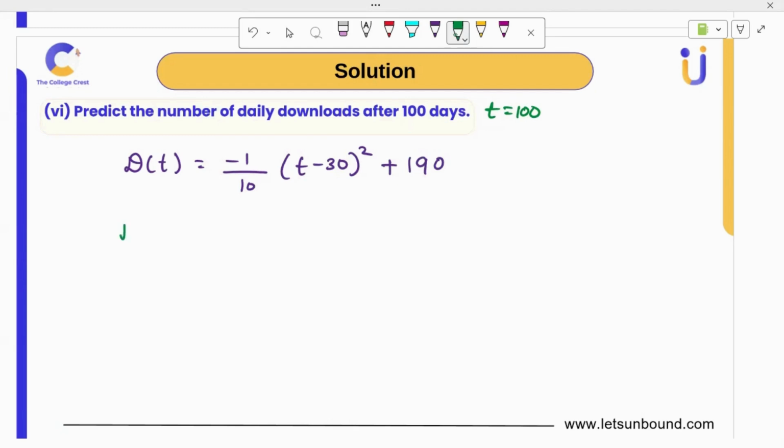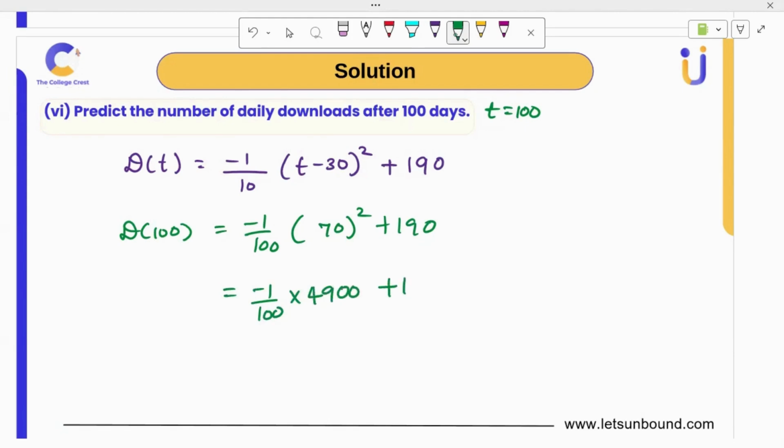So d of 100 would be -1/10 times 100 minus 30, right? It's 70 square plus 190. 70 square is 4,900.